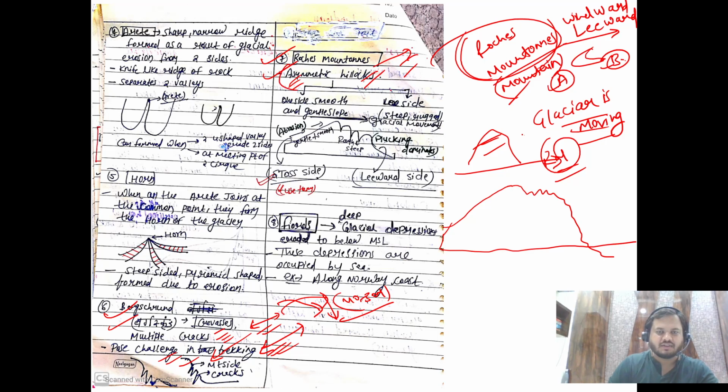Just write that it is an asymmetric hillock with two sides. One side is the stoss side, and another side is the lee side or leeward side. So the stoss side is smooth and gentle, and the leeward side is steep and rugged. And you can draw this diagram, right? Stoss side, leeward side, and here plucking dominates, and here it is smoother. Nothing more than that, right?